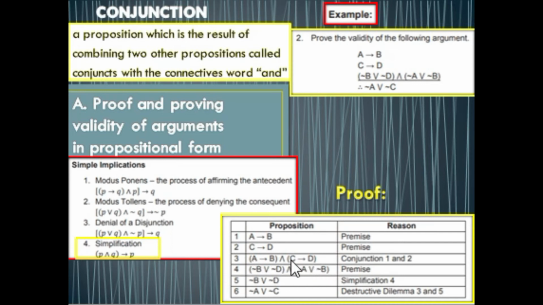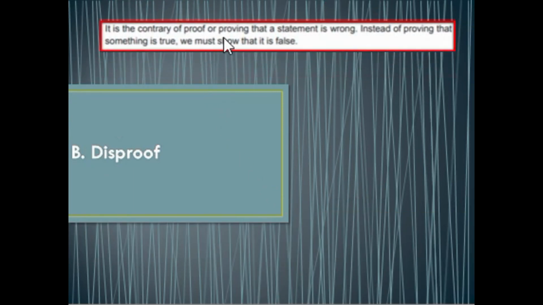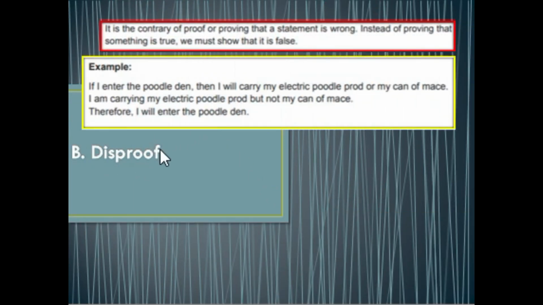So aside from showing the proof, we can also show the disproof. What is the difference between disproof and proof? In a proof, you can show that it is true. However, in disproof, we can show that the statement is wrong. So in the example, if I enter the poodle den, then I will carry my electric poodle prod or my can of mace. If I am carrying my electric poodle prod but not my can of mace, therefore I will enter the poodle den.